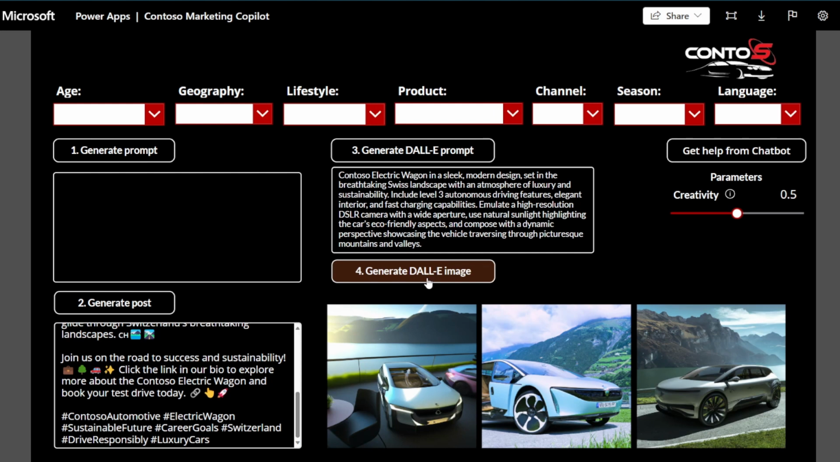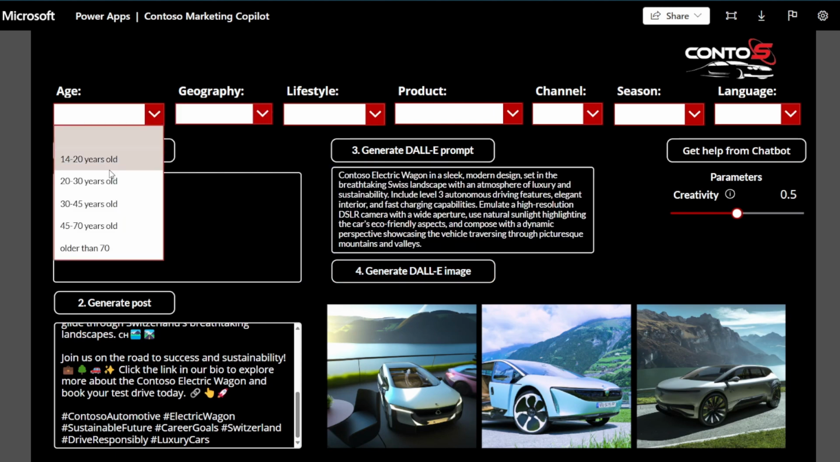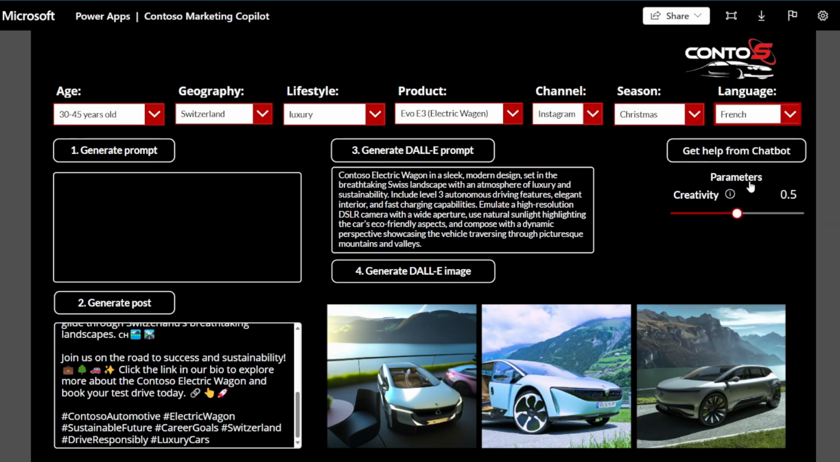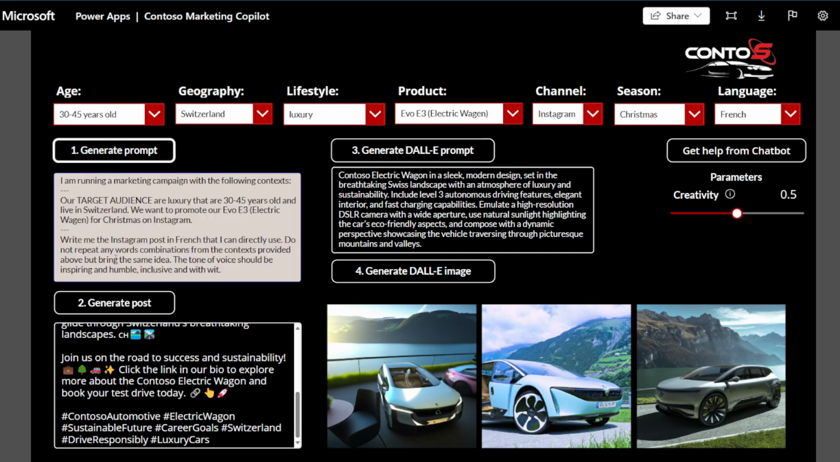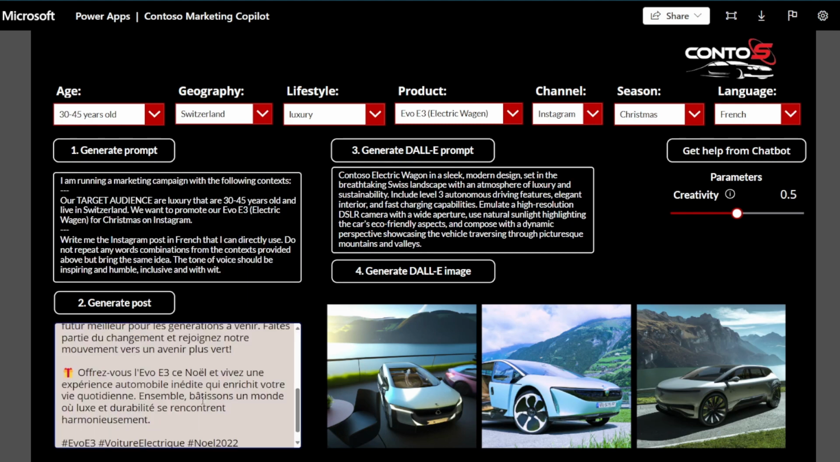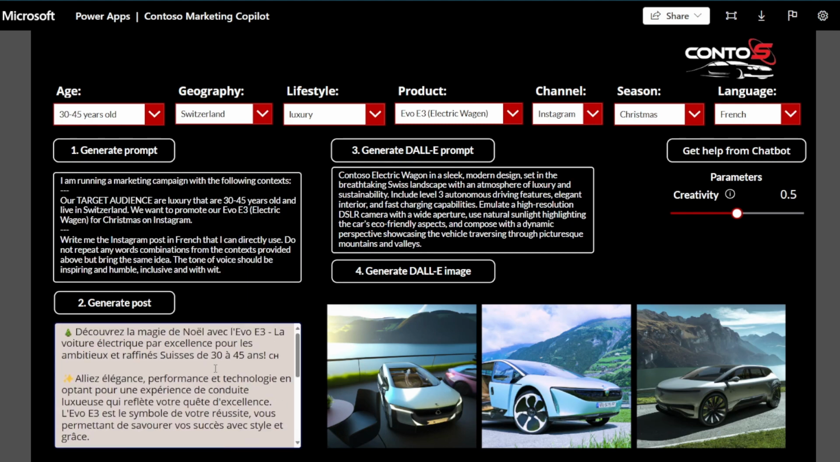Now, for the other scenario, when the marketeer comes with a clear idea already and only needs the content to be created, we could select some key parameter values and use the prompt template to help with that. Let's use French. And as always, a user is free to edit everything if needed. Now see, we have a French version Instagram post targeting our audiences in Switzerland.